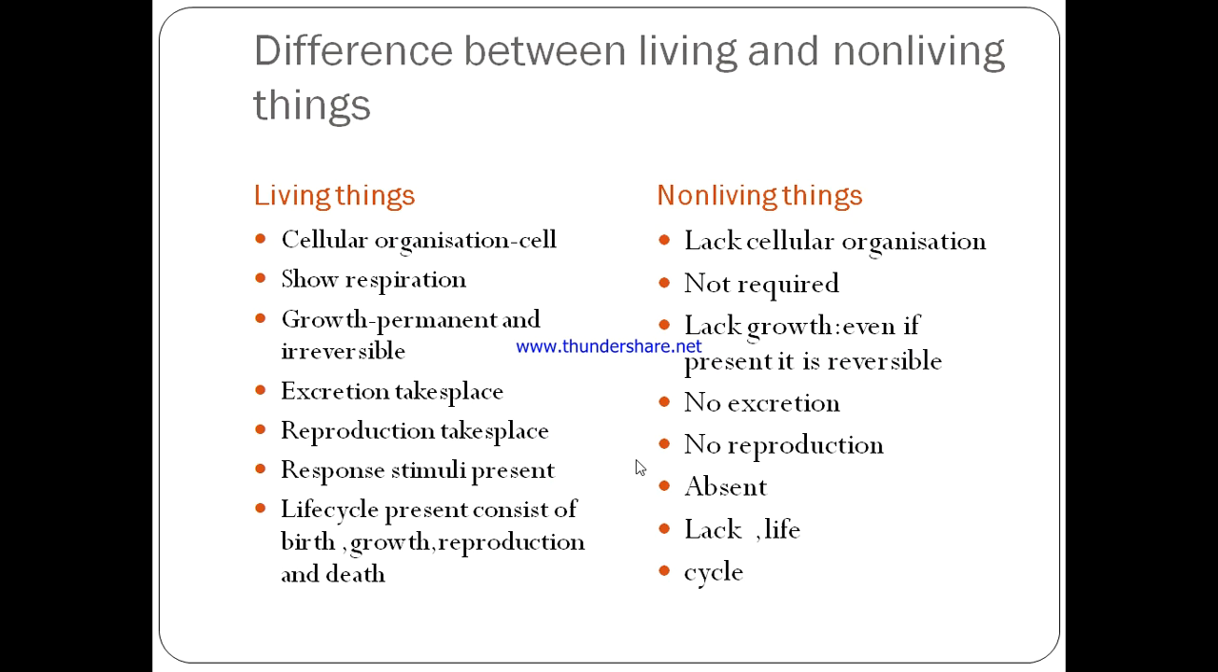The characteristics we already studied are cellular organization, nutrition, respiration, growth, excretion, reproduction, response to stimuli, life cycle. In case of living things, cellular organization is present. Living things are made up of cells, but the cellular organization is absent in non-living things. Second one, nutrition. For the survival of living things, they require food for growth and development. In non-living things, it is not essential.